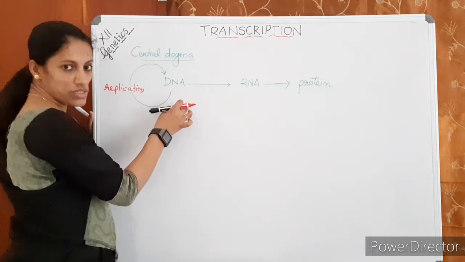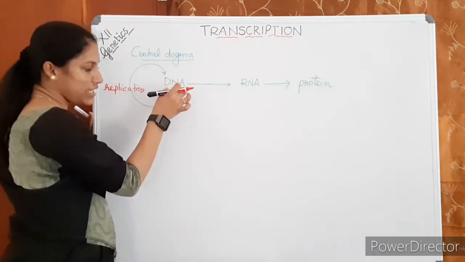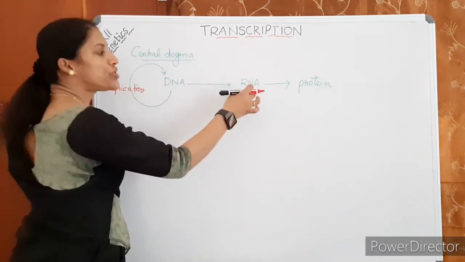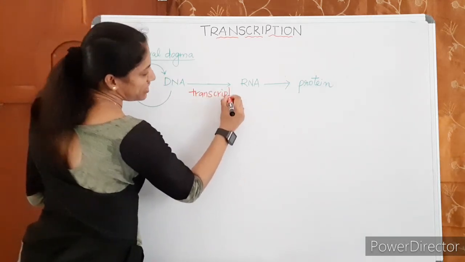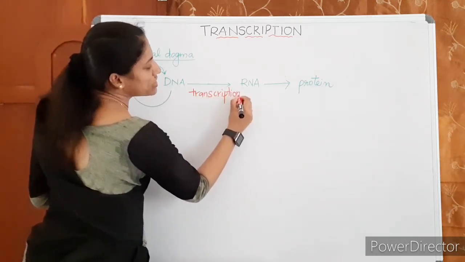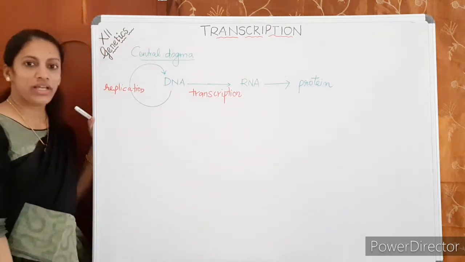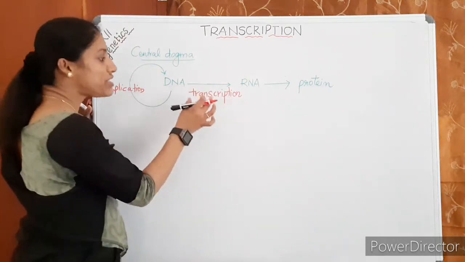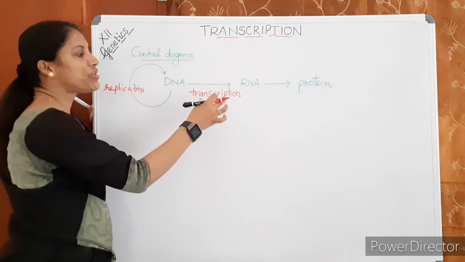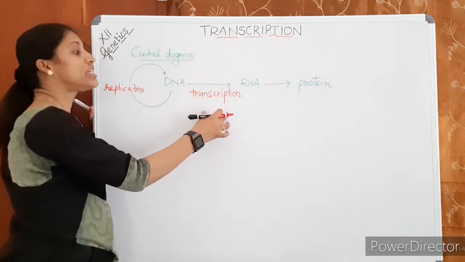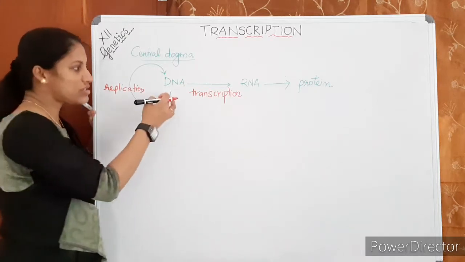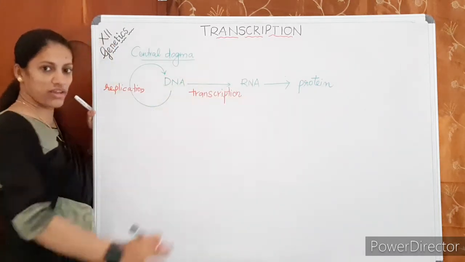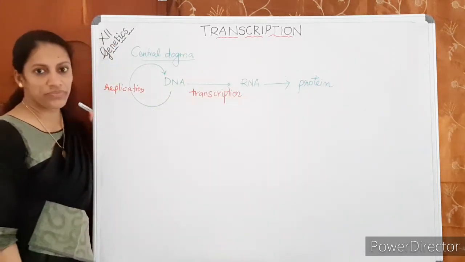The next process: if the information in the DNA is copied to RNA, that process is known as transcription. That is what we are going to discuss today. When we discuss transcription, you should also know what reverse transcription is. If transcription is the forward thing, DNA to RNA, what is reverse transcription?